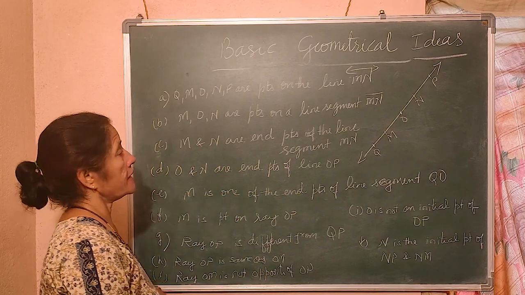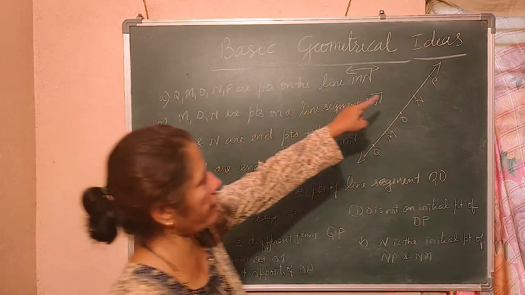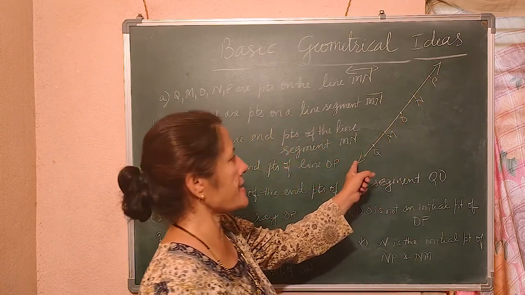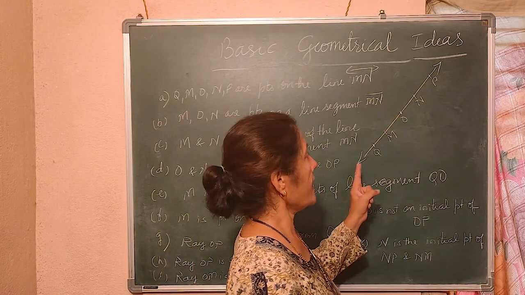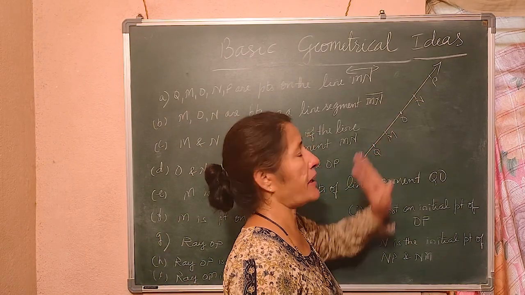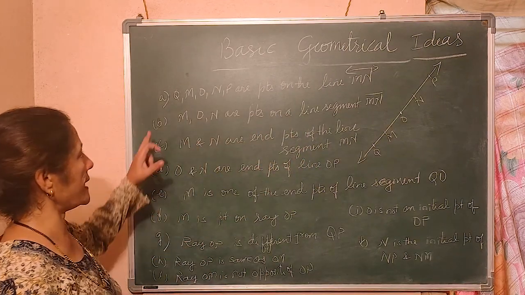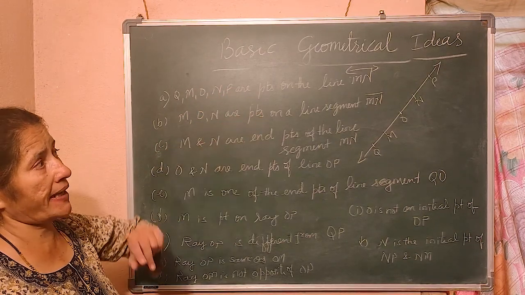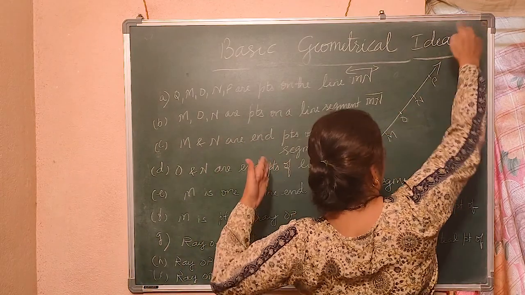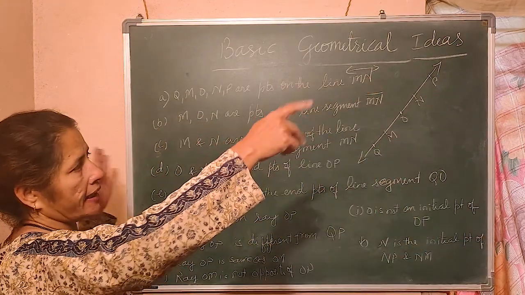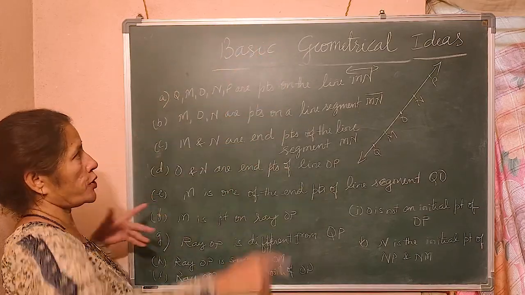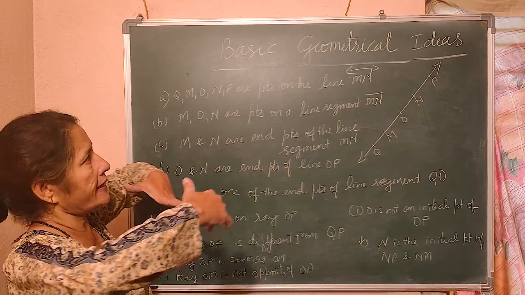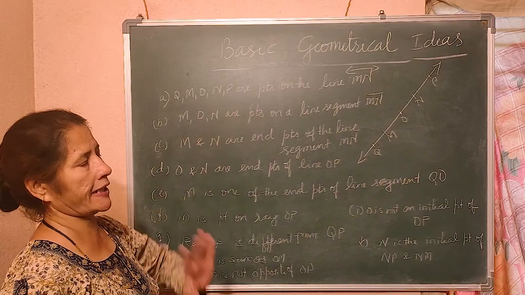The last question of this first exercise. See, they have given the figure like this. Q, M, O, N, P, and this is the line, straight line, and there are many points. Am I right? Now first you see, Q, M, O, N, P are the points on the line MN. MN is extended. Line means straight line. It can be extended to any point. So, yes, these are all the points on MN. MN whenever extended, they extend on either side. So, it is true.